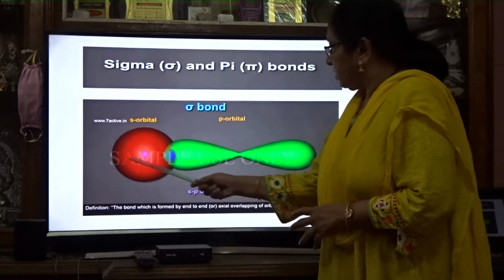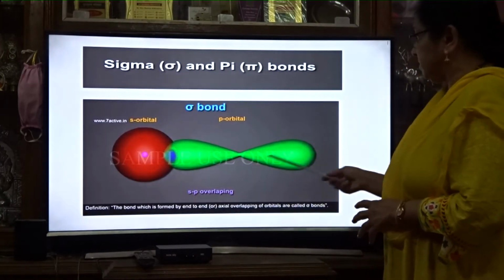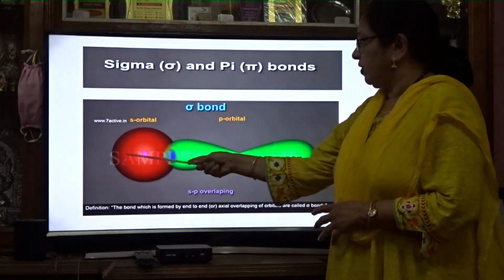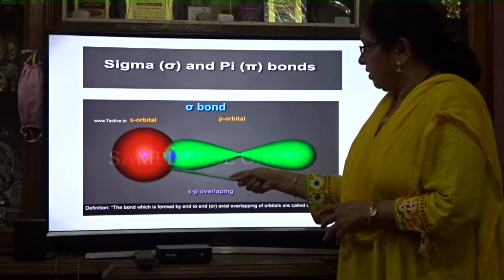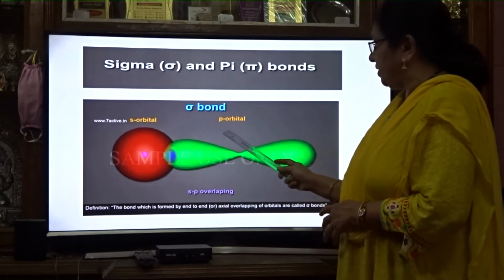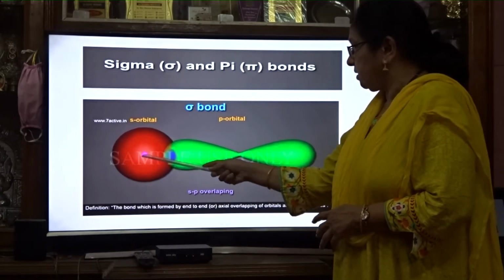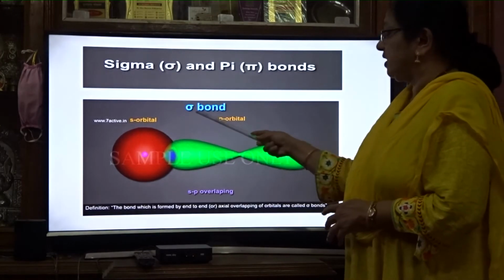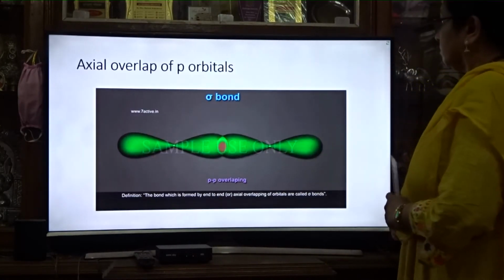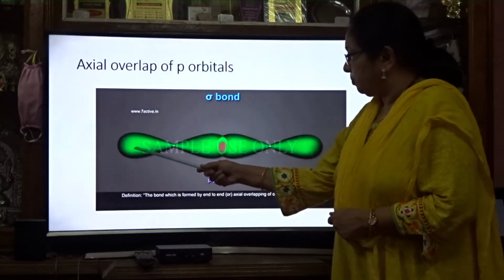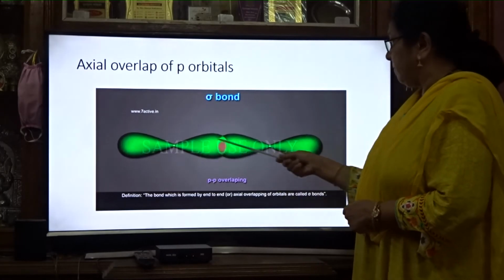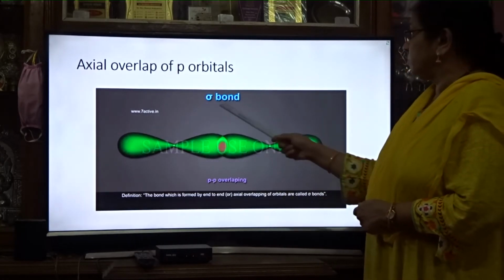If axial overlapping is taking place, meaning the overlap is along the axis, in the center, then this is known as a sigma bond. Here an s orbital and a p orbital are overlapping. This is axial overlapping, and so it is a sigma bond. This is also a sigma bond. Here both are p orbitals. They are overlapping axially, and so it is also a sigma bond.